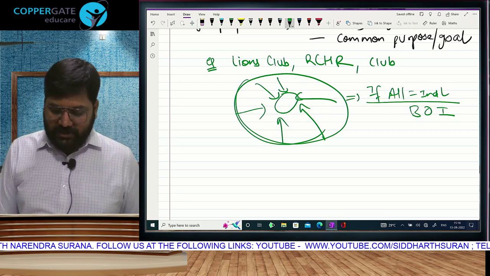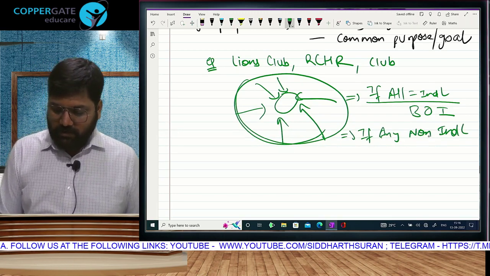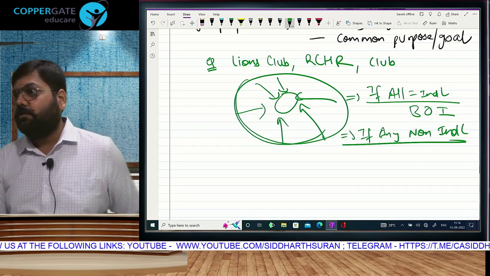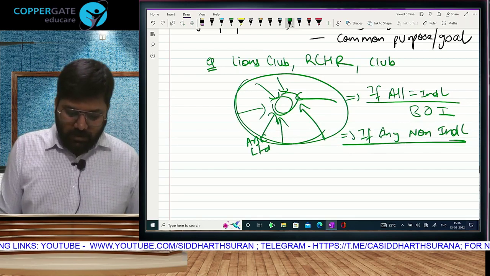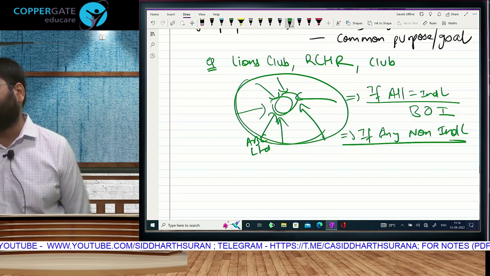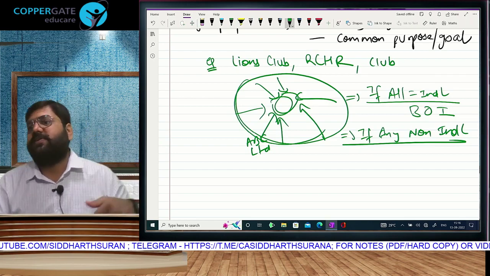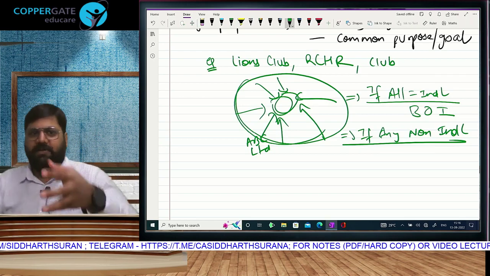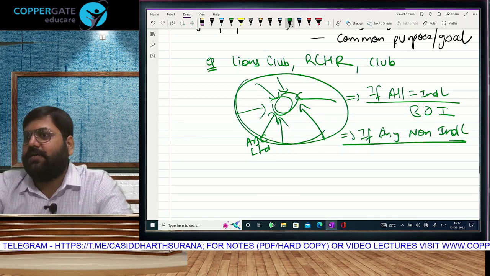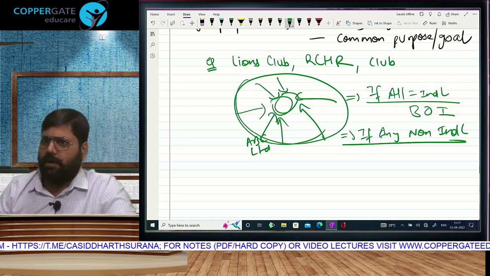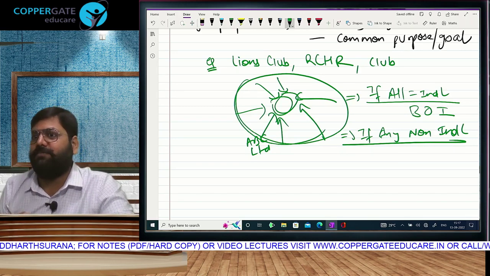But is it possible that sometimes a non-individual is a member? You have heard of corporate membership in a club? This is a club and ABC Limited has become a member in this club. The membership fees of ABC Limited is higher than the normal membership fees. You know why? If I take membership, myself and my family will go and utilize facilities in the club. But if ABC Limited takes membership, 50 employees per annum will be given facilities. So the club facilities will be used on a larger scale. Clubs do give such memberships, but the charges are higher. Simple. So is there a non-individual who is a member?